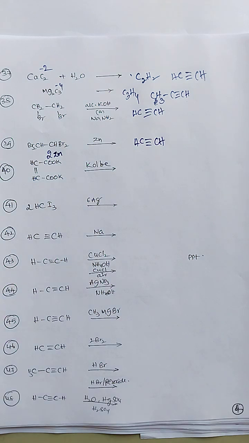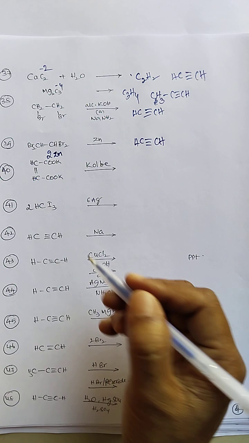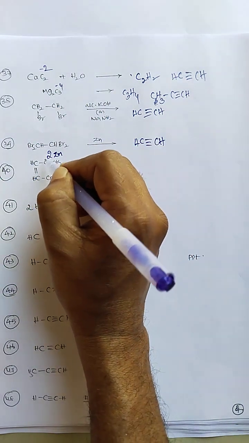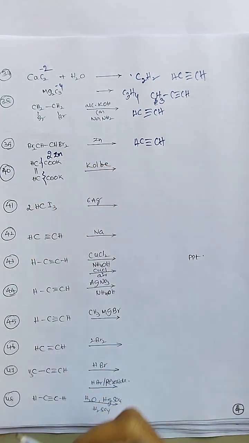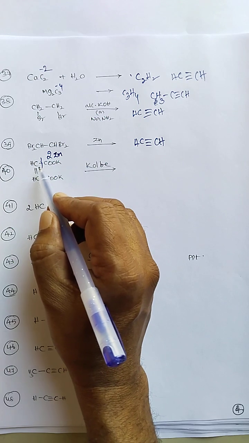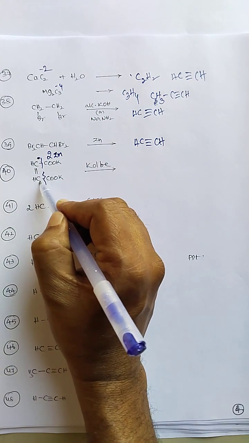Tetrahaloalkanes upon treatment with zinc also give us the ethane molecule. Next, Kolbe electrolysis. Electrolysis means breakage of bonds using electric energy. So here a radical is formed.